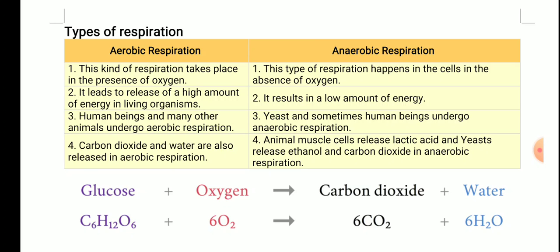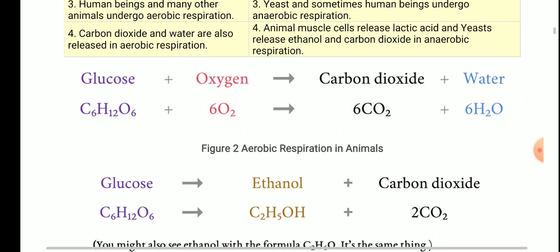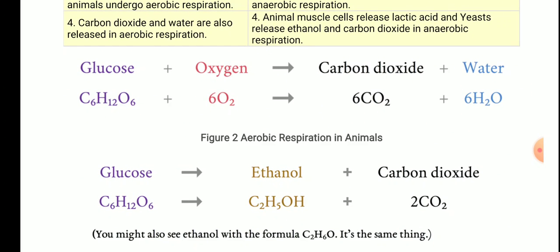Then we discussed the reaction: glucose plus oxygen, that was the aerobic respiration, gives you carbon dioxide plus water, and definitely the release of a large amount of energy. Second, anaerobic respiration: when oxygen was not available for respiration, the glucose breaks down into ethanol and carbon dioxide. So these were the two types, aerobic respiration and anaerobic respiration.